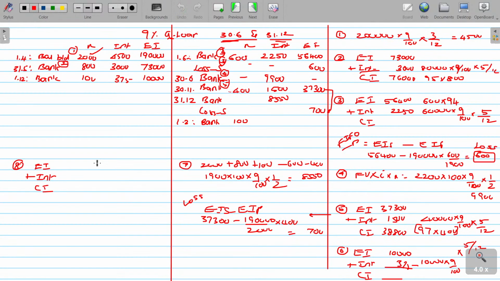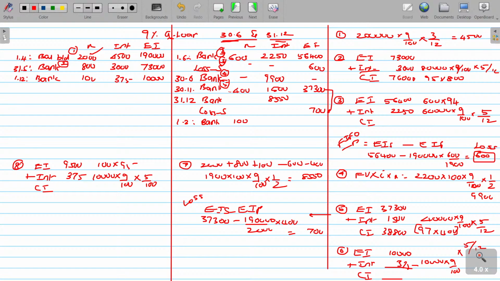So 100 into 95 ex-interest, you'll get 9,500. What about the applicable interest? Face value into rate of interest 9%. Applicable period being 5 months again. This question setter is fond of the number 5. Always 5. And what is the number here? 375.